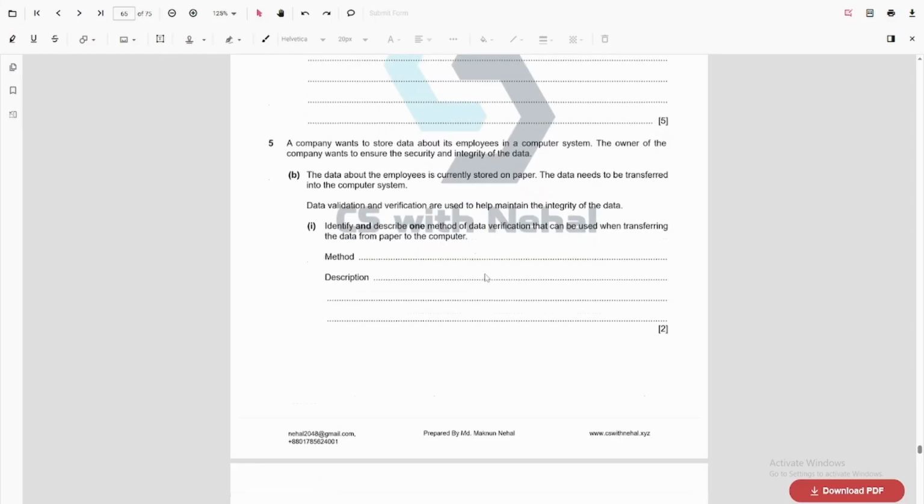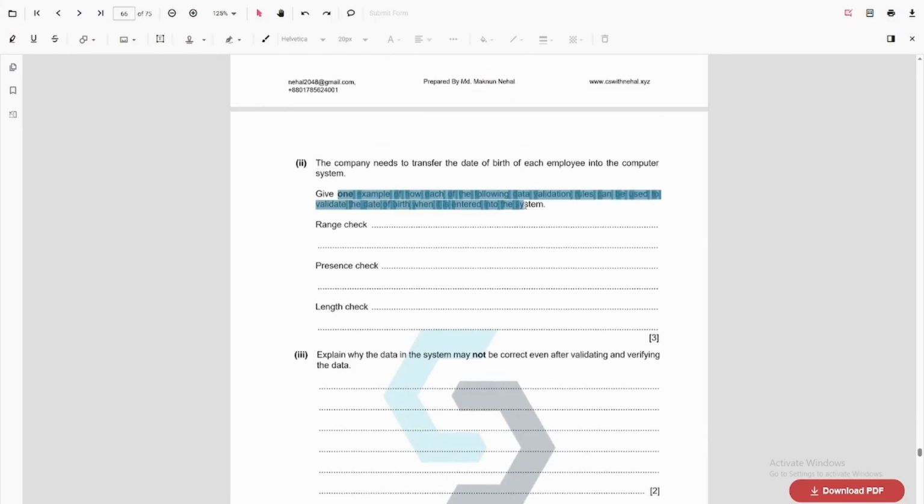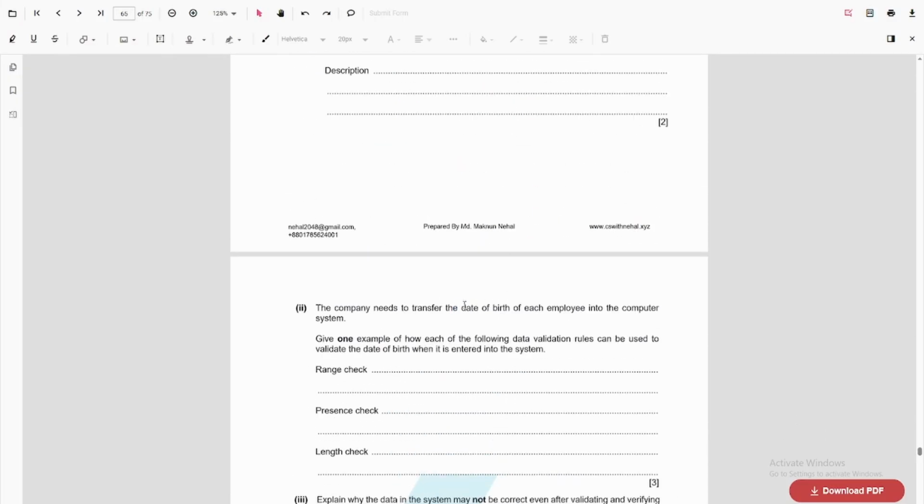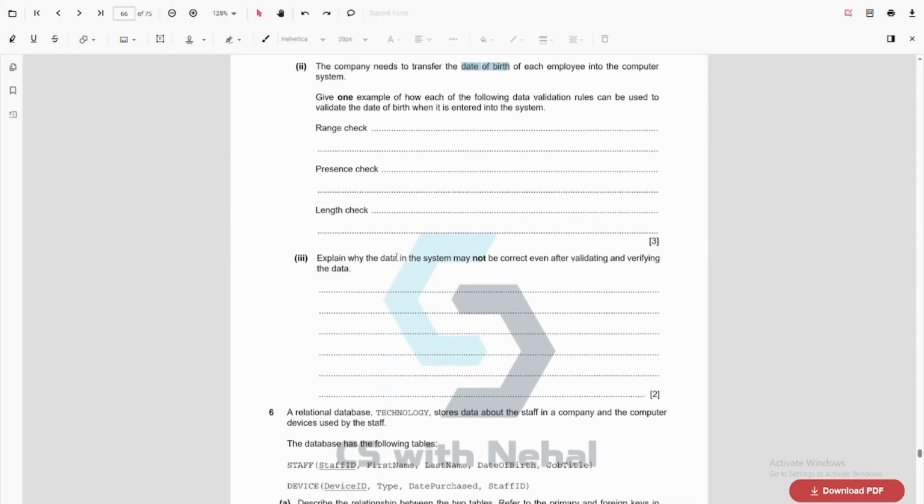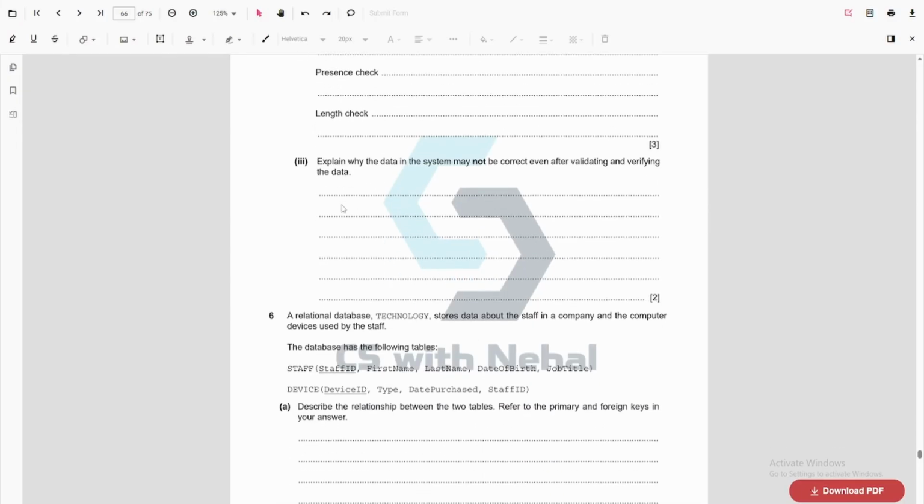Let's go through the other question very fast. So here you need to mention the validation checks for date of birth, which are range check, presence check, length check, whatever. So even after validating or verifying, if there is any mistake in the data, for example, you enter the wrong date of birth, something like that.